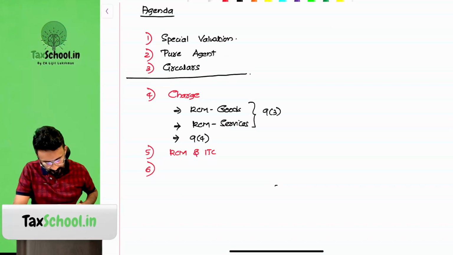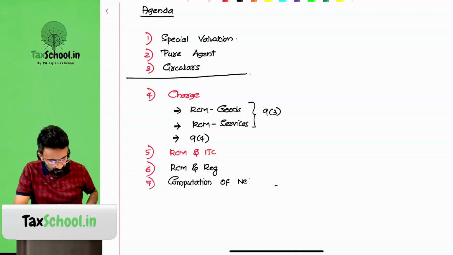Then we'll look at what is the structure of RCM and registration. We need to also look at computation of net GST payable.